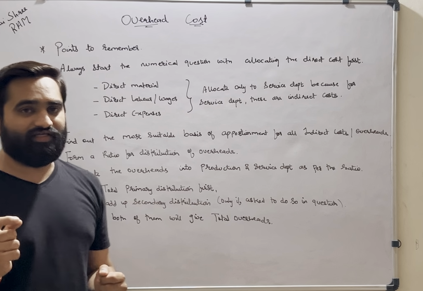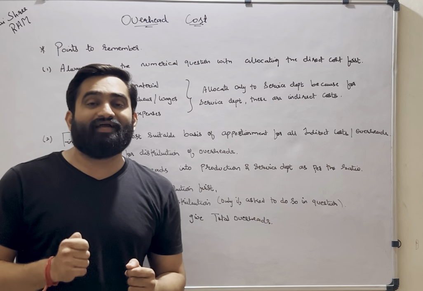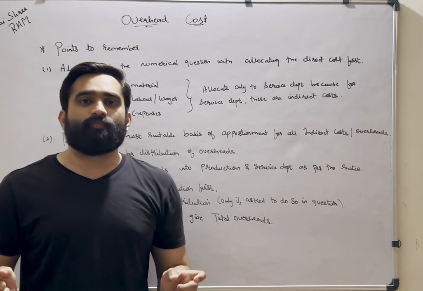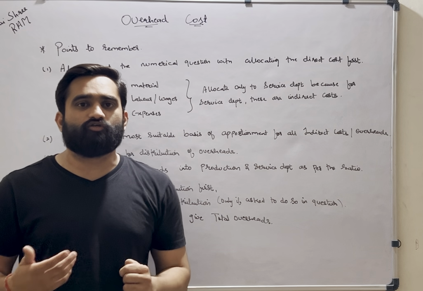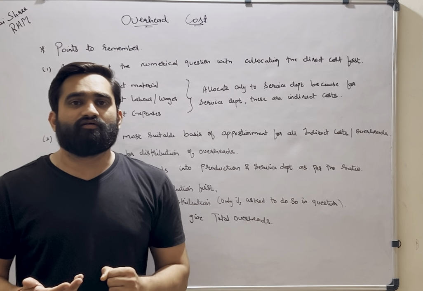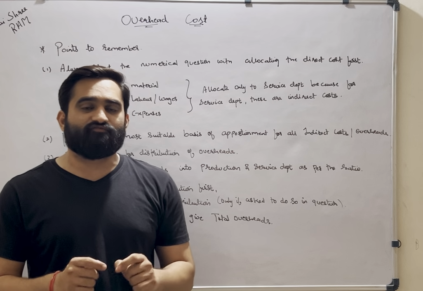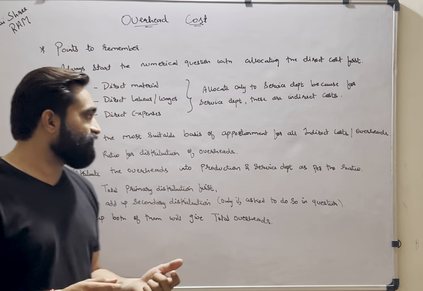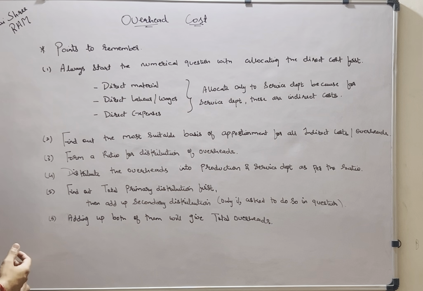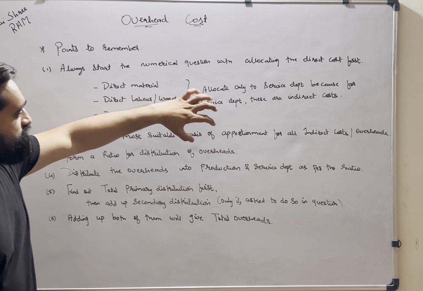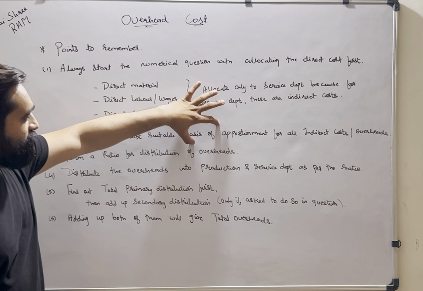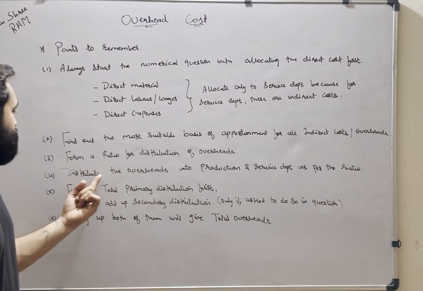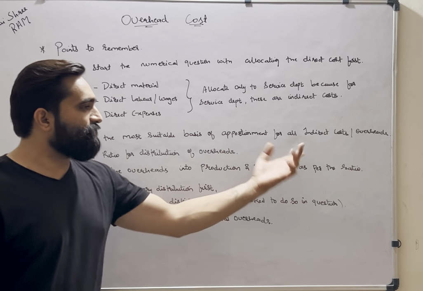Like one example, if I give you rent, factory rent. Rent can be apportioned using area occupied or floor space. Whatever floor space or area is occupied will be taken as a basis for apportioning the entire overheads spent as rent. Then form a ratio for distribution of overheads. Once you come up with the basis of apportionment, come up with a ratio, and distribute the overhead into production and service department as per the ratio.